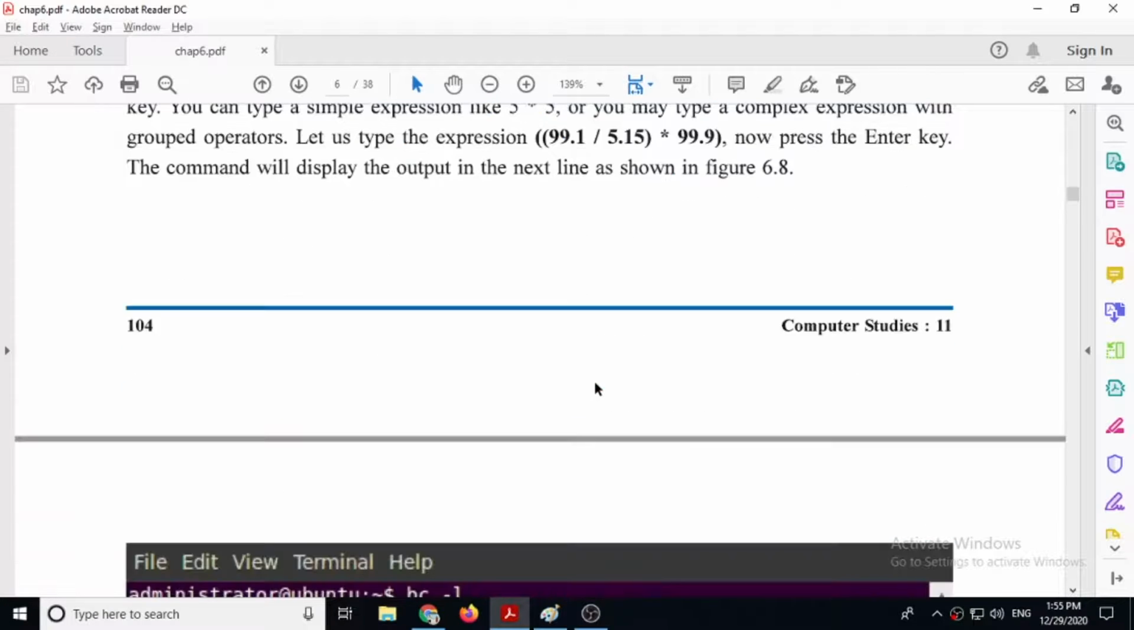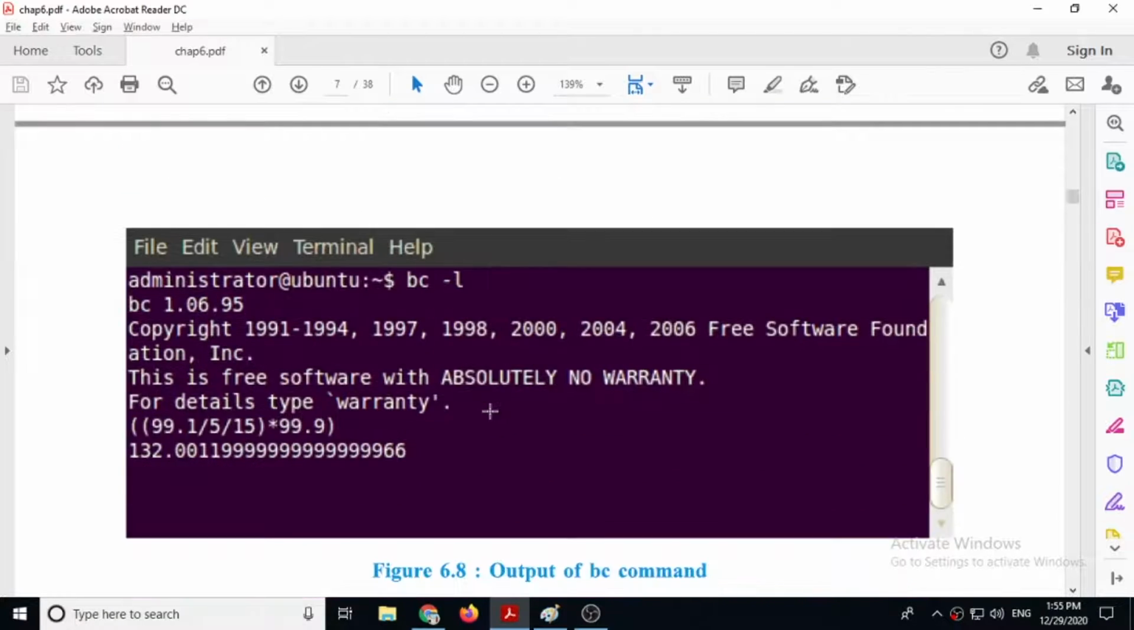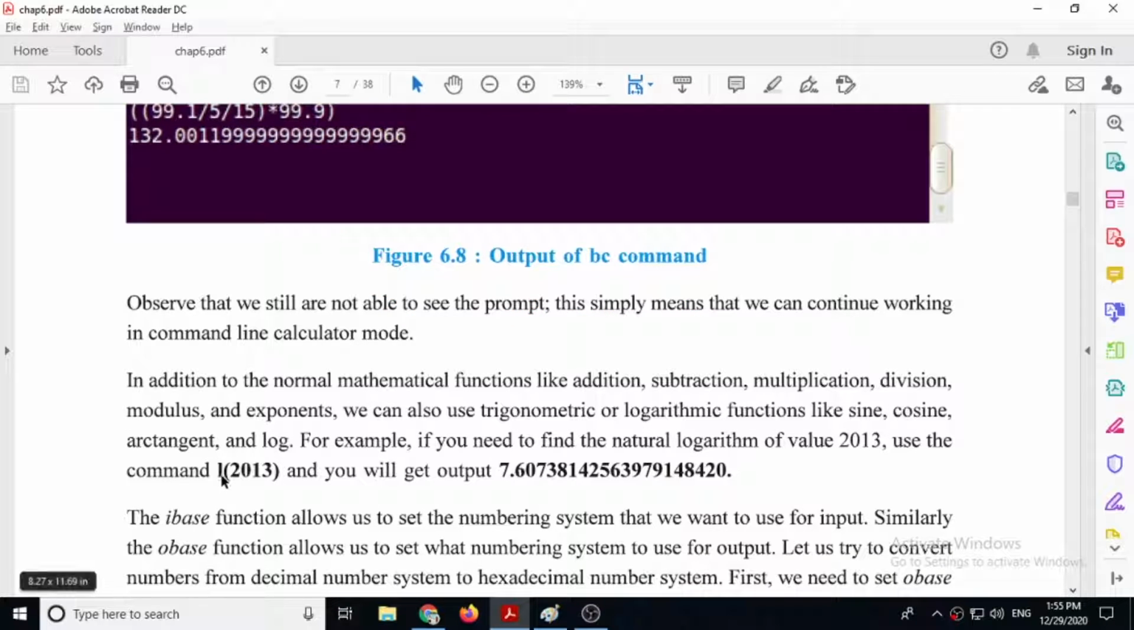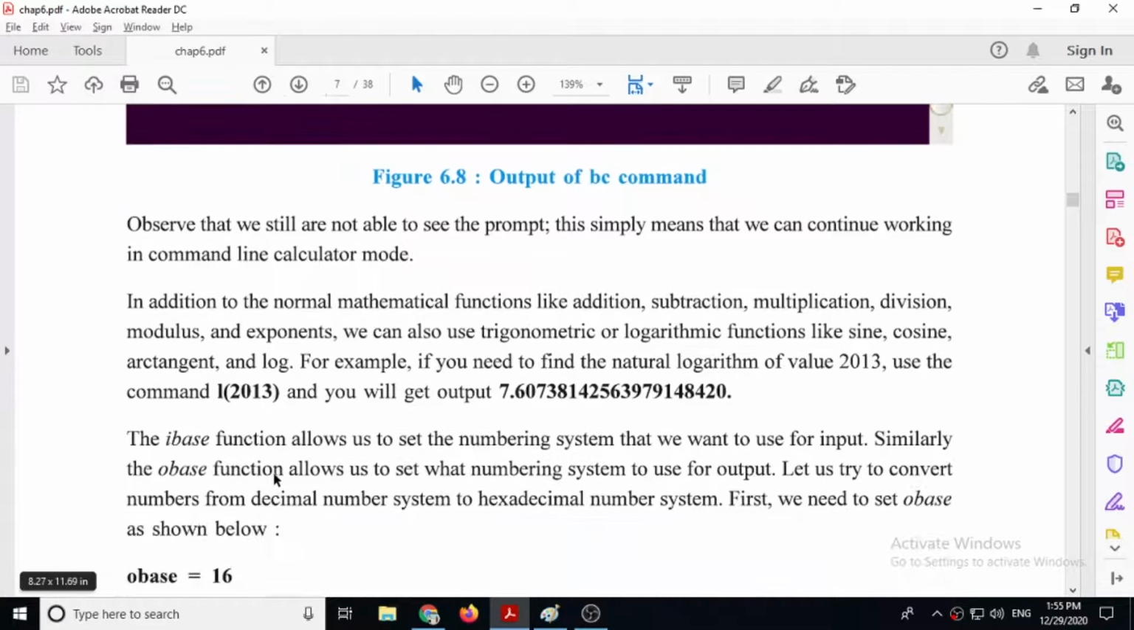But there are a few functions that we can use. For example, there is a function L, then inside it 2013. This is a function. Then it will find out the log of the 2013 value.